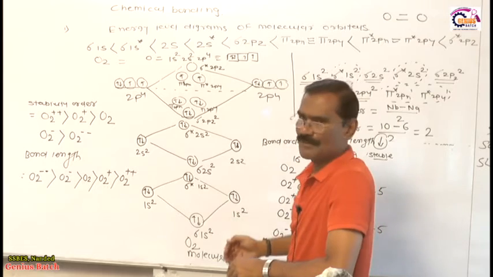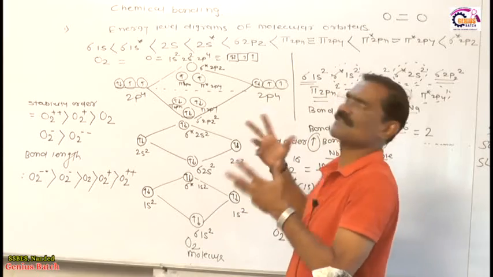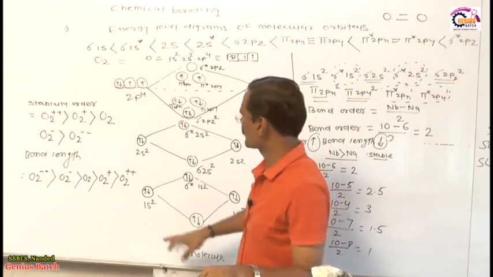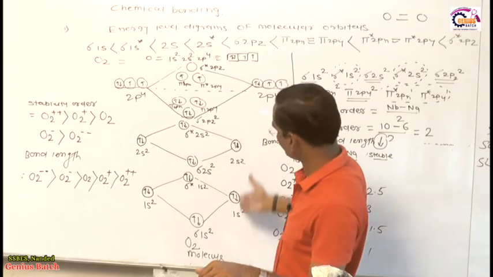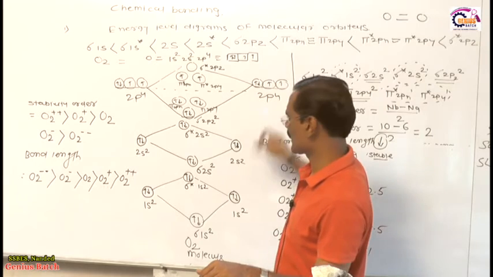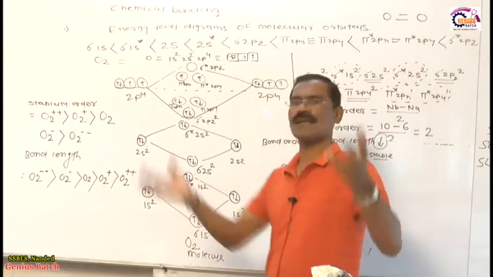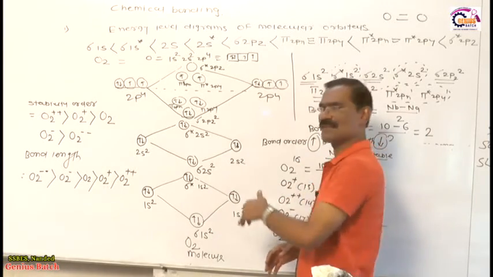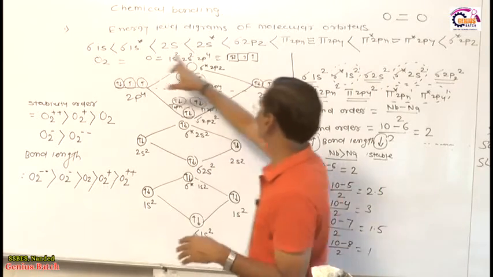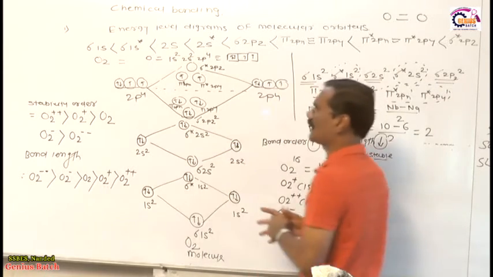Now listen very carefully. This is the molecular orbital picture of the oxygen molecule. As you know, the oxygen molecule is formed by two oxygen atoms. This is one oxygen atom, this is another oxygen atom. 1s2, 2s2 and 2p4 are the orbitals of the oxygen atom, and these are the molecular orbitals. When the atomic orbitals overlap on each other, that gives the molecular orbitals. This is the energy level diagram. Don't forget this, because we fill the electrons in the molecular orbitals according to the above principle.